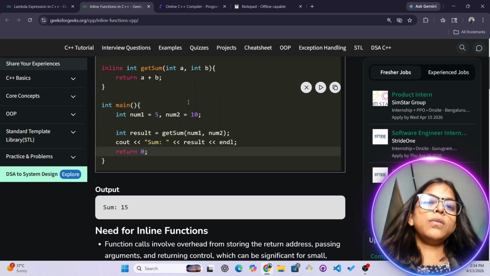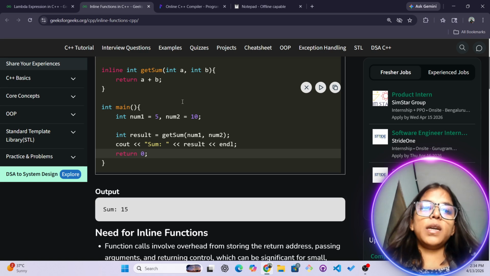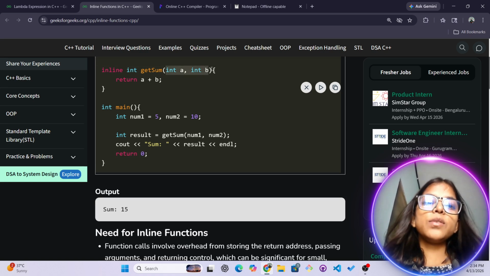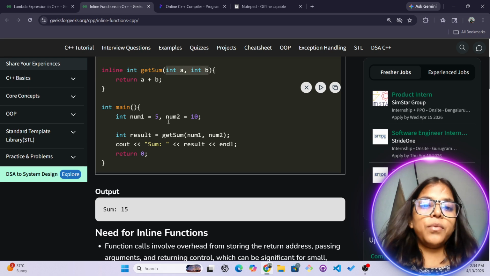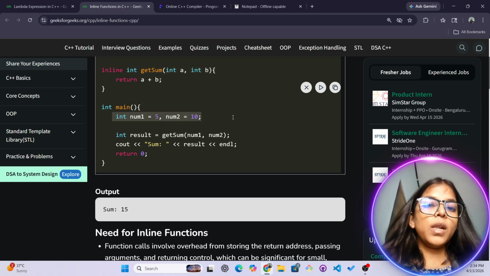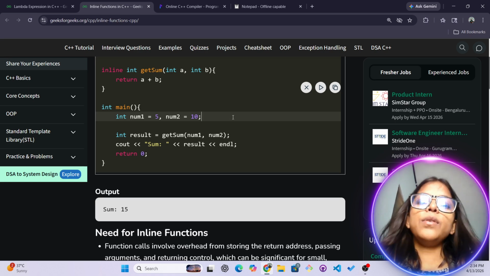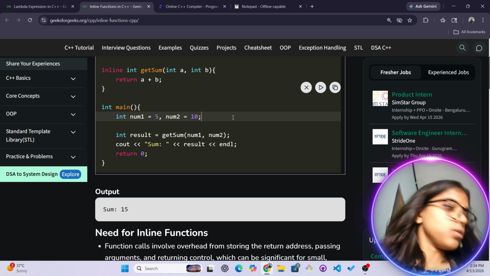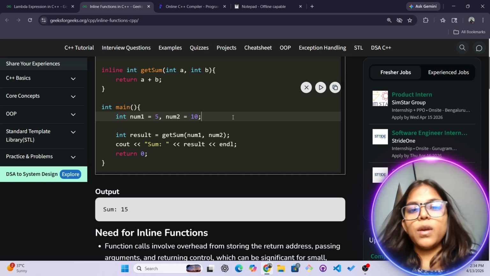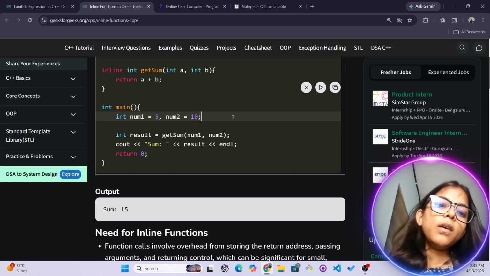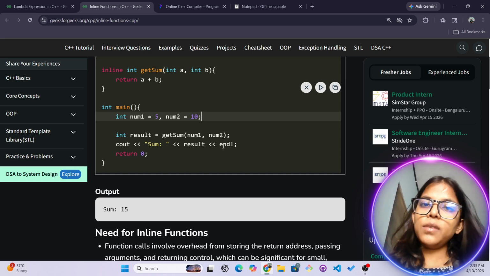So here in the example, as you can see, this is the main function, and we are calling this value. I hope everybody is getting my point. So this is the actual argument, and this is the formal argument. Basically the formal argument copies the value of the actual argument. I have already discussed this topic. And then in the result we can store this value.